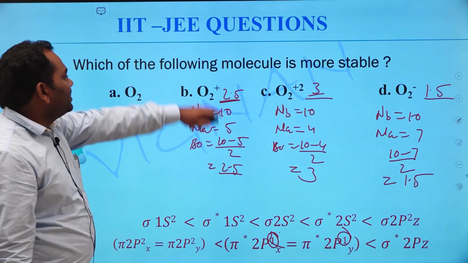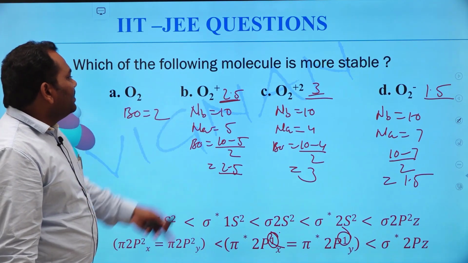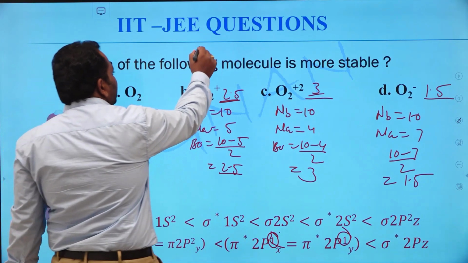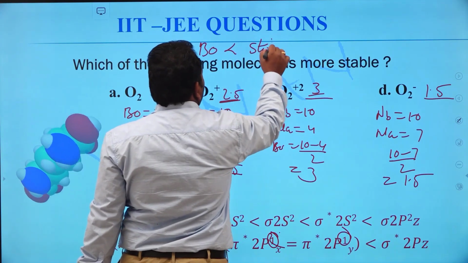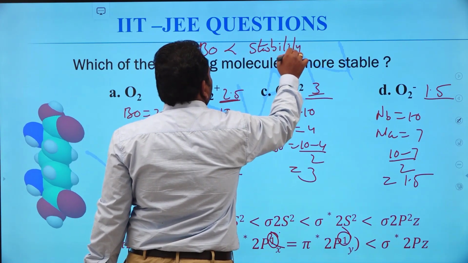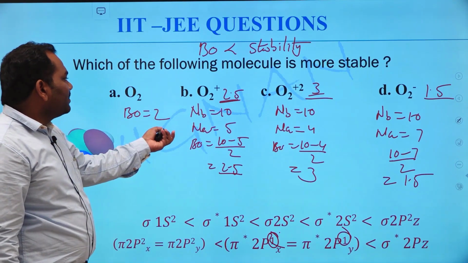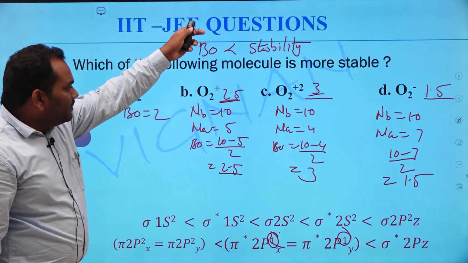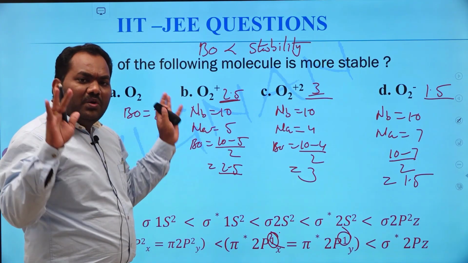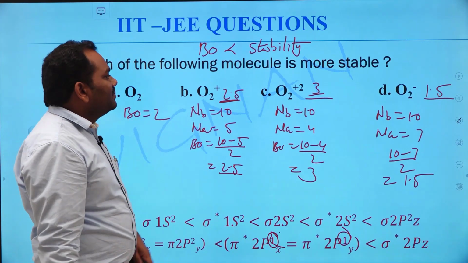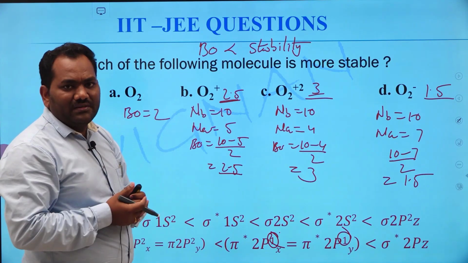By using these bond order values, we can explain the stability of a molecule. It means stability is directly proportional to bond order. According to this, the O2 2 plus molecule has more stability than the remaining ones. Similarly, O2 minus is the least stable molecule.